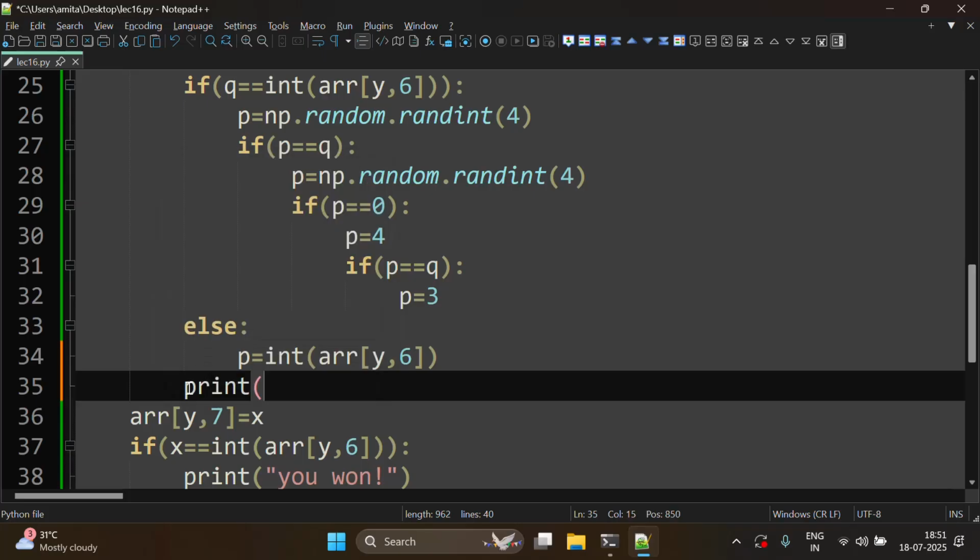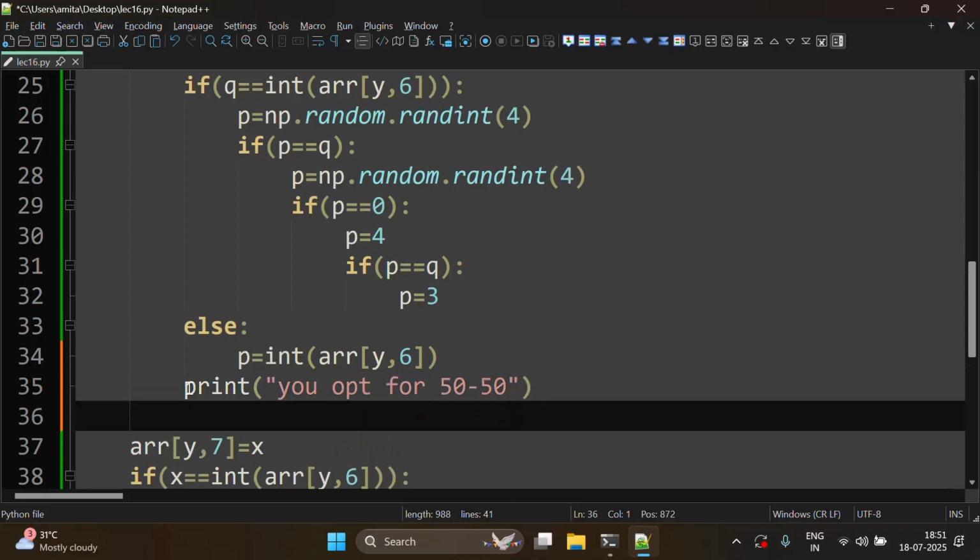So we will write here print 'You opt for 50-50', and then we will print the options.